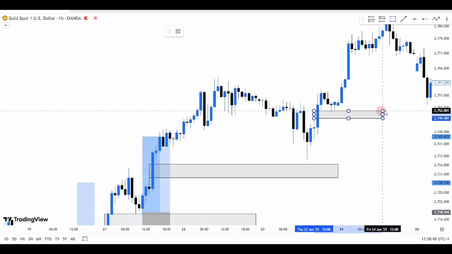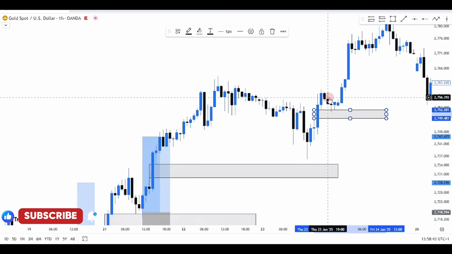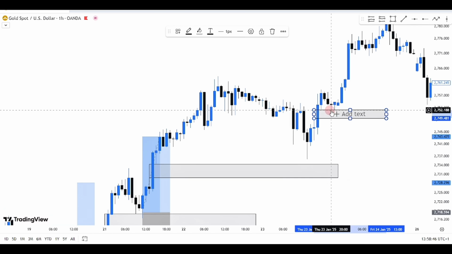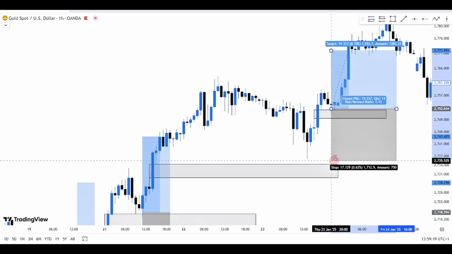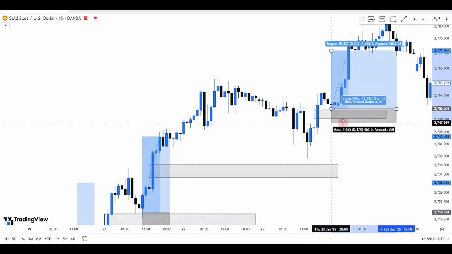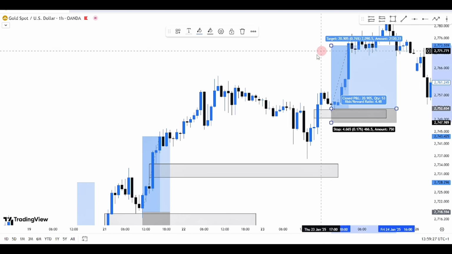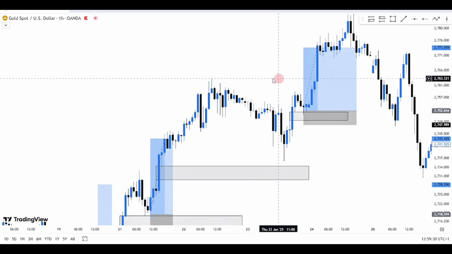So basically what I'm supposed to do is to wait for price to come back to that FVG level that was formed, fill it up to keep pushing towards the direction of the trend. Looking at what price did at that point, price came back to that fair value gap, filling it up to keep pushing towards the upside. So if I want to buy, I want to buy at this very point. My SL should be below that FVG level that was formed, and my TP should be above. You understand? So that is basically how the fair value gap works.